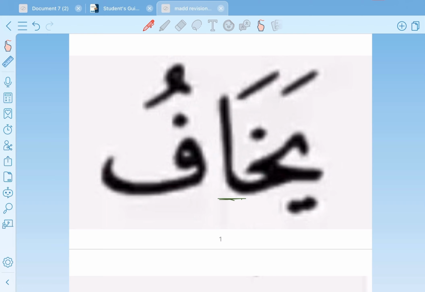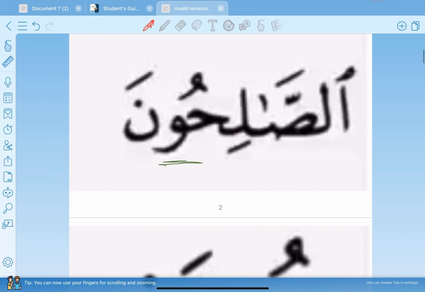يخاف. Here we have alif, and this alif is preceded by a fatha, a letter with fatha. So this is مد طبيعي and it's prolonged for 2 counts. So يخاف, 2 counts, مد طبيعي.